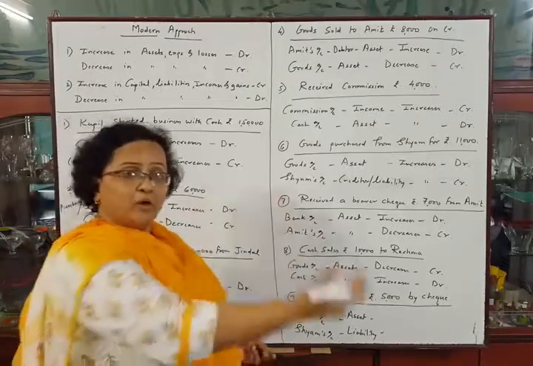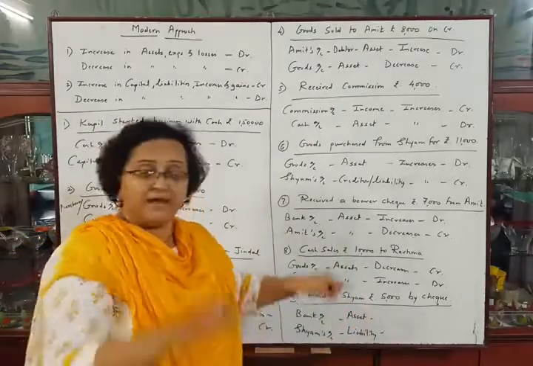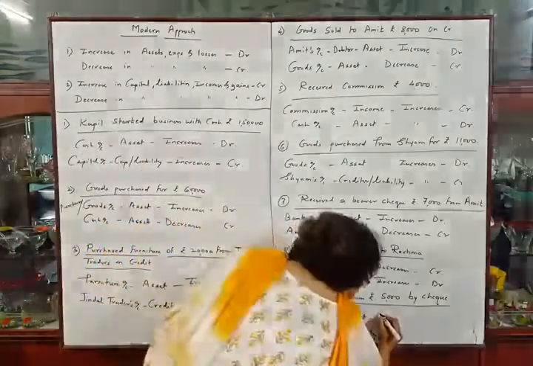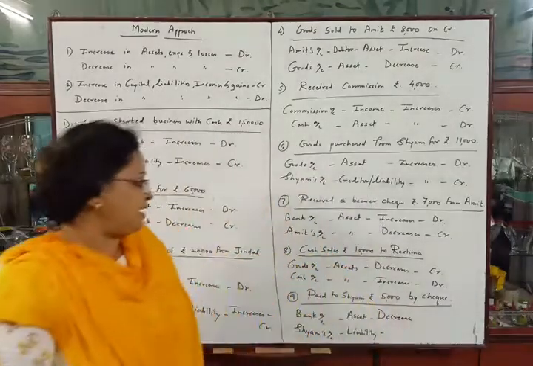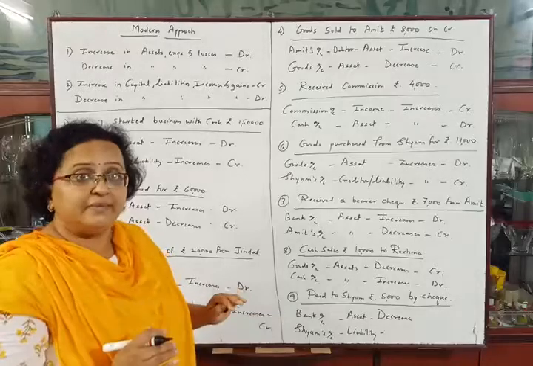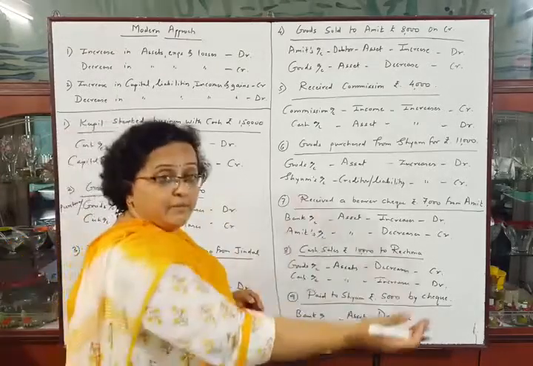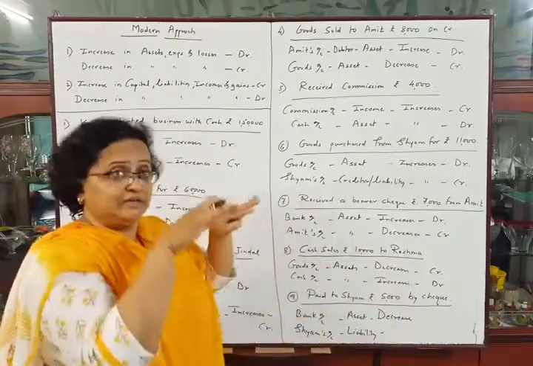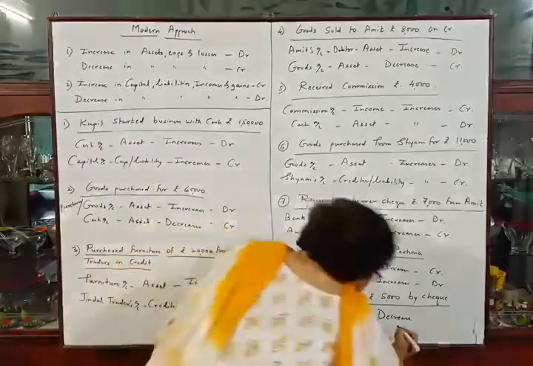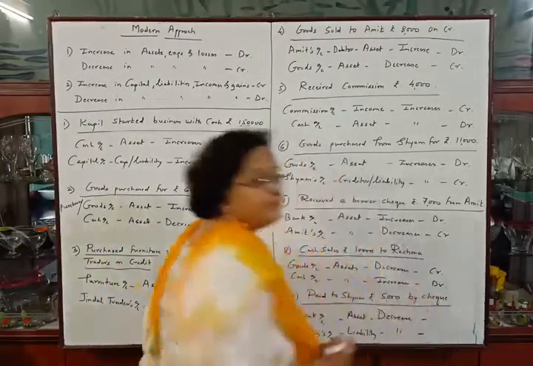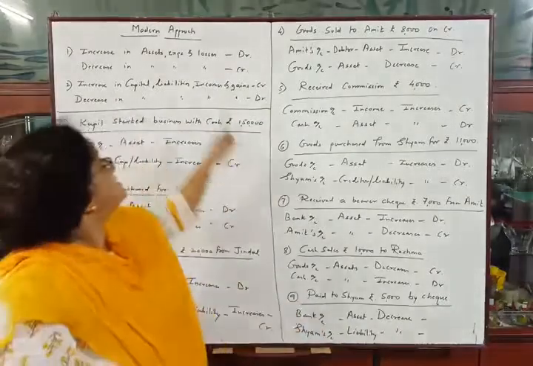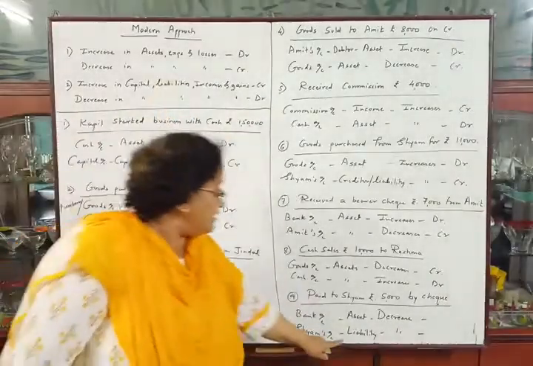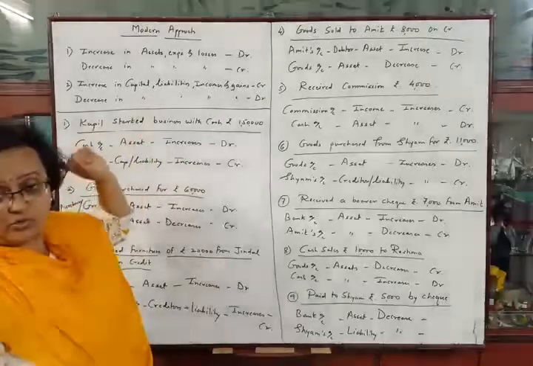When we pay amount to Shyam, our bank balance will decrease and Shyam is our liability as we have paid the amount. आपण त्याला अमाउंट पेड करून टाकल्यानंतर आपली लायबिलिटी कमी होणार आहे, सो लायबिलिटी सुद्धा डिक्रीज होईल. पहिली ॲसेट आहे त्यामुळे we have to use first rule, and for liability we have to use second rule.